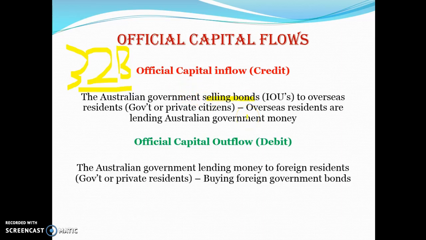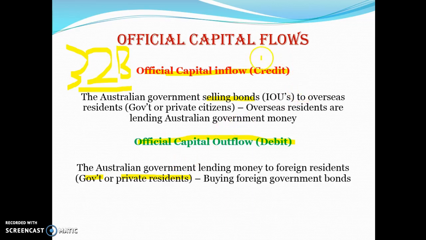They will issue a bond to, say, China. China will give us money and we will pay them back in the future. This is an example of official capital inflow, the government borrowing money. Official capital outflow is if the Australian government were to lend money to other citizens, either the government or private residents overseas. Very rarely does the Australian government do this because we're in so much debt, but if we were to, that would be a debit.